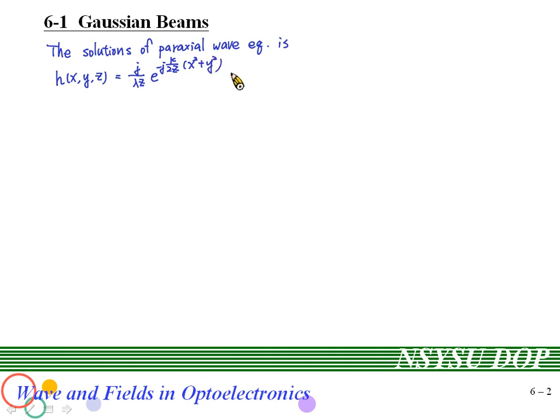And we all know that the h function is the impulse response of the diffraction system.